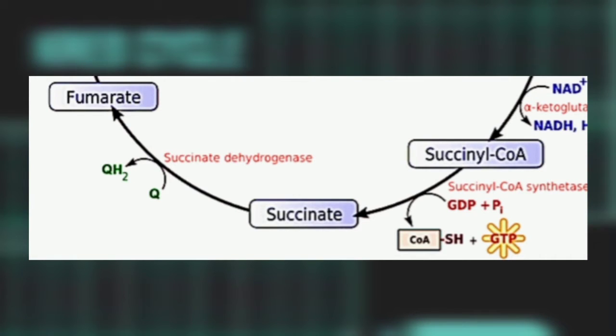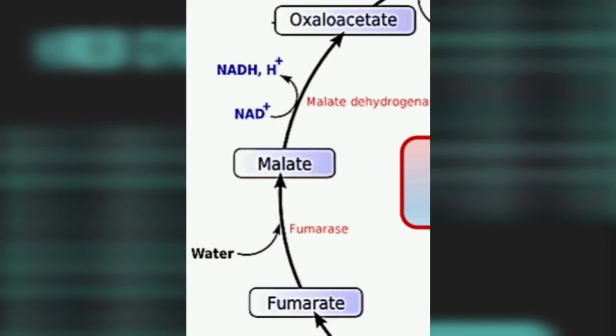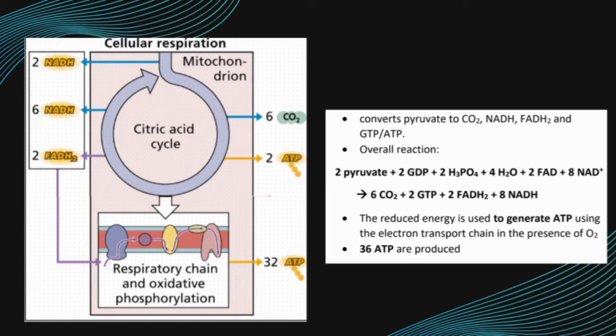Succinyl-CoA will be converted into succinate by succinyl-CoA synthetase and produce GTP. Then the succinate will be converted into fumarate by succinate dehydrogenase and produce QH2, which is used to generate FADH2. The fumarate will be converted into malate by fumarase, while the malate also will be converted into oxaloacetate by malate dehydrogenase, reducing NAD to NADH. All the NADH and FADH2 products from the Krebs cycle will be used in the electron transport chain.